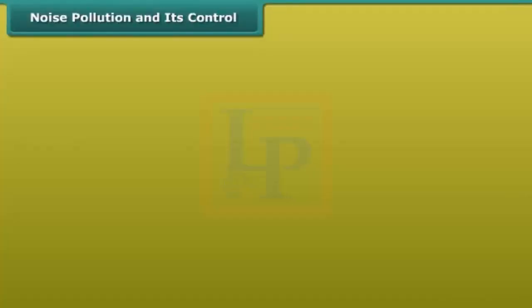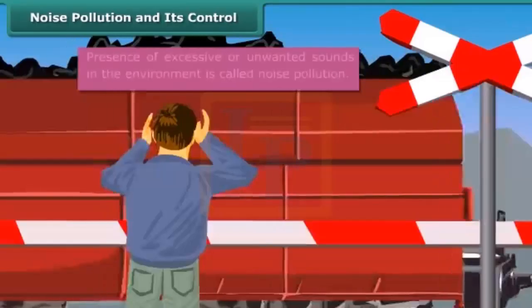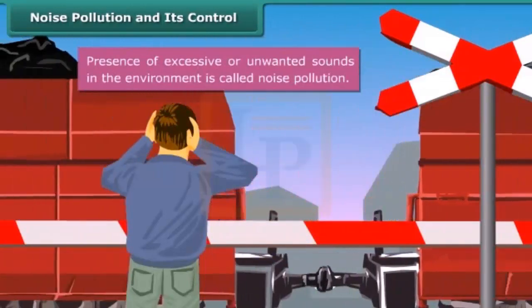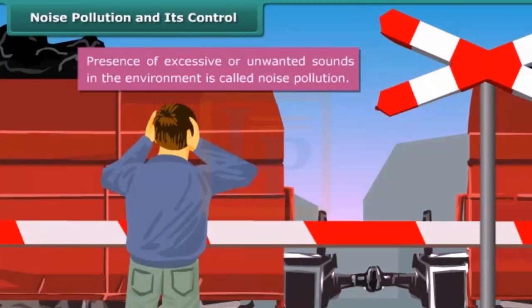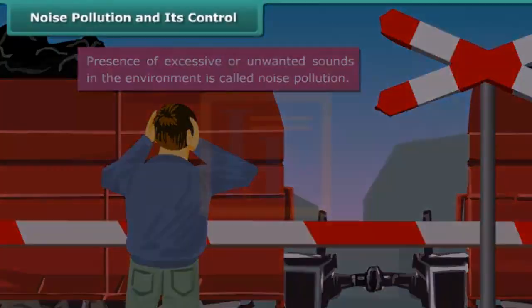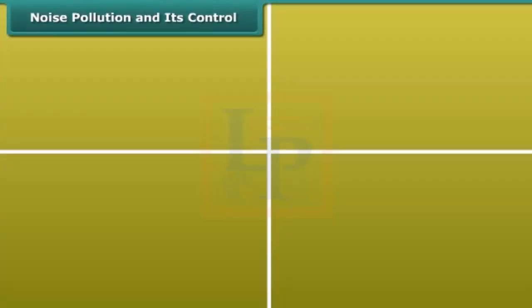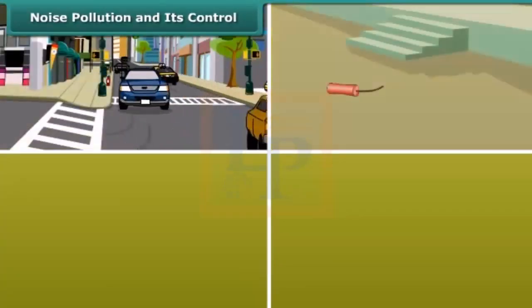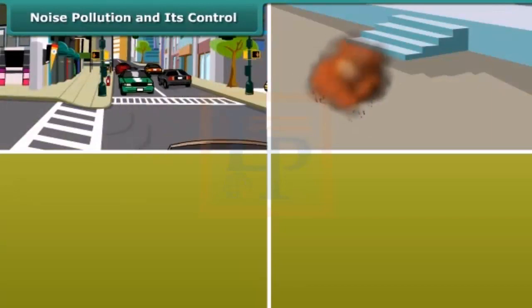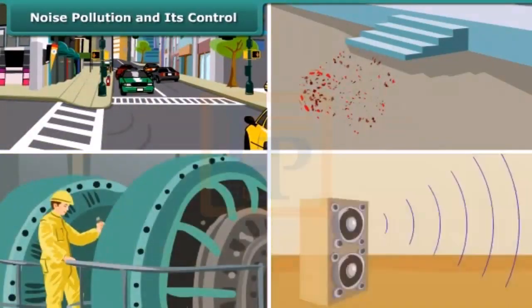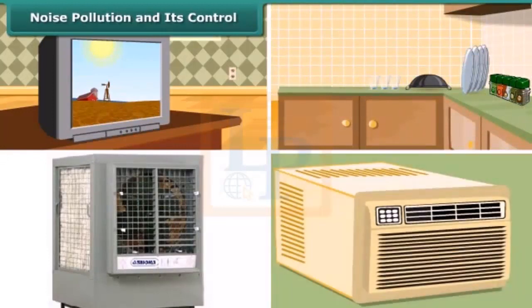Noise pollution and its control. Presence of excessive or unwanted sounds in the environment is called noise pollution. The major causes of noise pollution are sounds of vehicles, explosions including bursting of crackers, machines, loudspeakers, etc. Television and transistor radio at high volumes, some kitchen appliances, desert coolers and air conditioners all contribute to noise pollution.